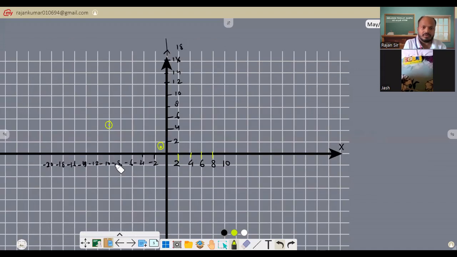So negative 19 and 9. Right. Can you see this one in the middle? Okay, I have drawn. Now let's draw a line.